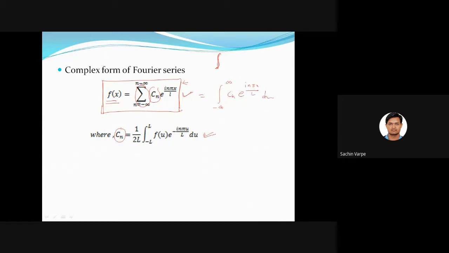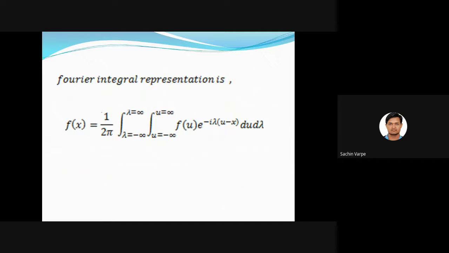And if we substitute the value of this c_n from this formula, then we will get f(x) in terms of two integrations. And if we take the limit as l tends to infinity, the second integral will be from minus infinity to infinity, the first integral will also be from minus infinity to infinity, and that will be the Fourier integral representation formula, and that is important to us. So you can see here, this is the Fourier integral representation, which is obtained from the complex form of Fourier series.